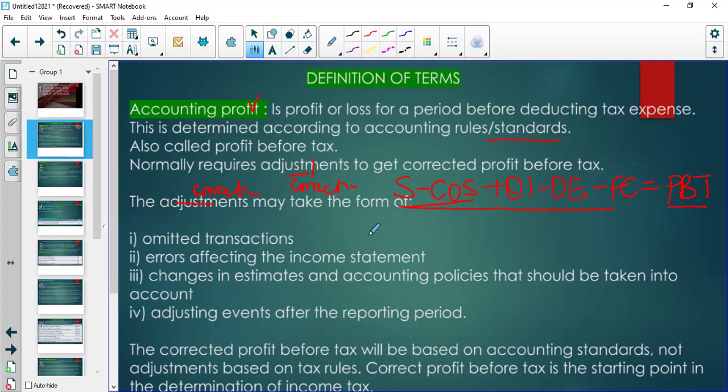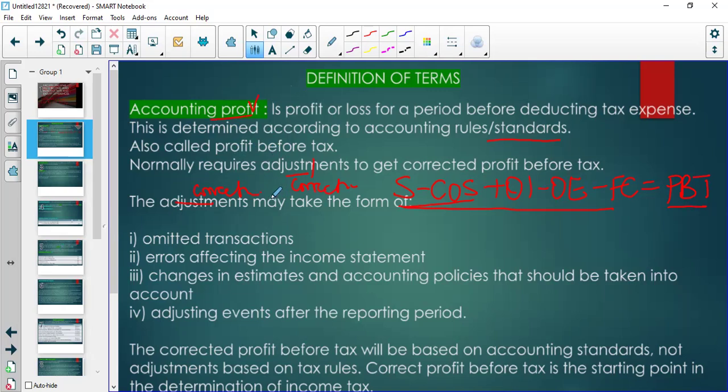So sometimes what they do, now I'm speaking about this from an examination perspective. The examiners, this is what they do. They give you an accounting profit, a provisional profit before tax, and then they say, right, calculate the correct profit before tax. Calculate the correct accounting profit. Right? Determine the adjusted accounting profit.